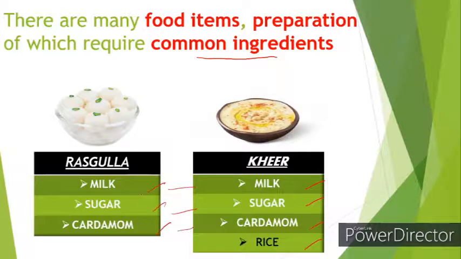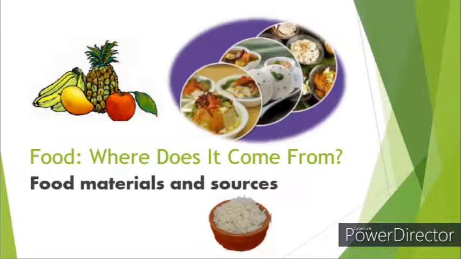So you can see milk is used in rasgulla and kheer, and sugar and cardamom are used in rasgulla and kheer. So this is common in these two dishes, right? So we call it common ingredients.